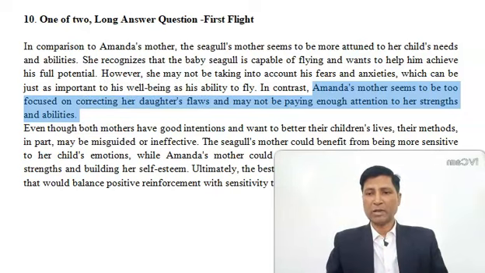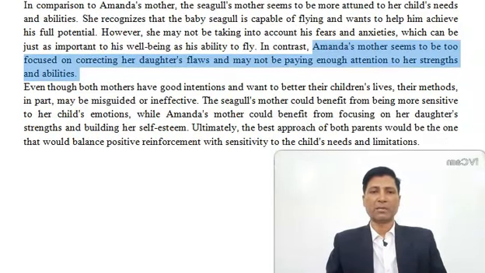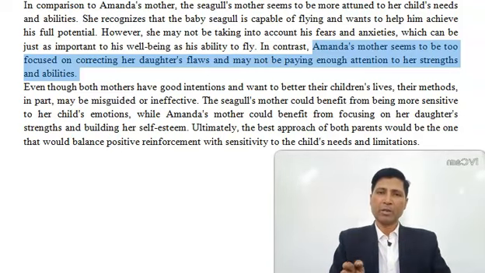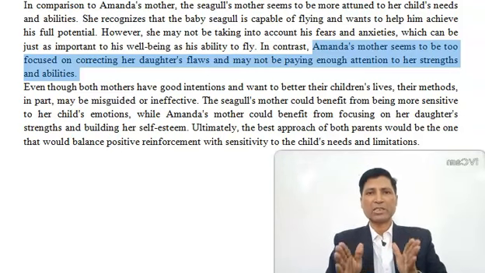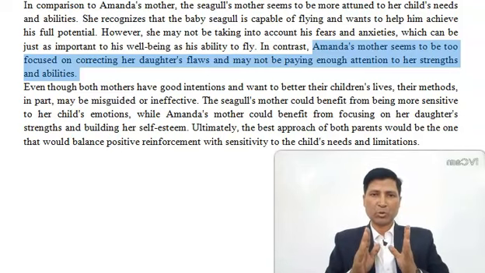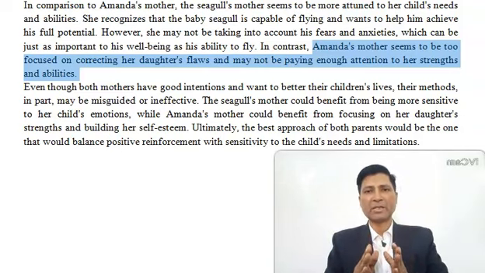Moving on to the last paragraph, where you have to write your insights. Even though both mothers have good intentions, neither Amanda's mother nor the seagull's mother wants any harm to her child, but their approaches are different. So this is how you have to present your own insights as well. Taking the hints and discussions that I have given you, write your own answers and present them to your teacher to show how exam perfect your answer is.